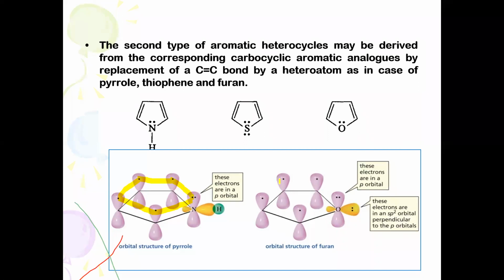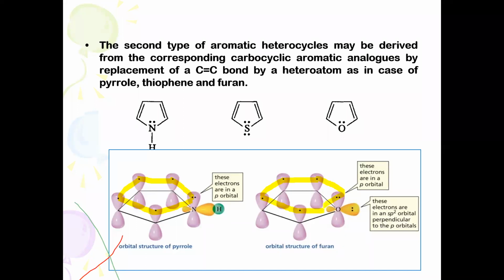Similarly, you can take the oxygen atom. When you write the electronic configuration, you write 1s2, 2s2, 2p2x, 2p1y, 2p1z. So in the p orbital, you will find a lone pair of electrons, and from the carbon atoms, you will find single electrons in the unused p orbitals. So this is the complete delocalization process.